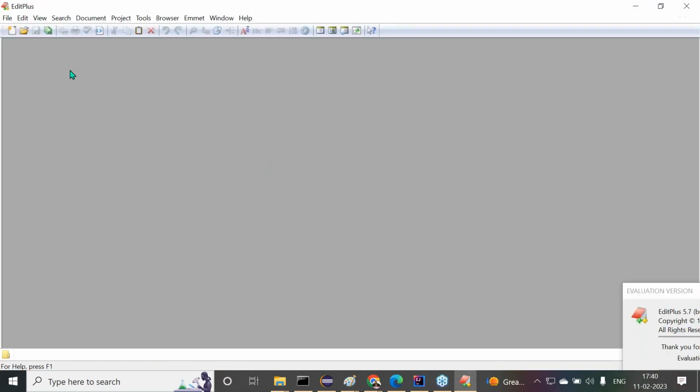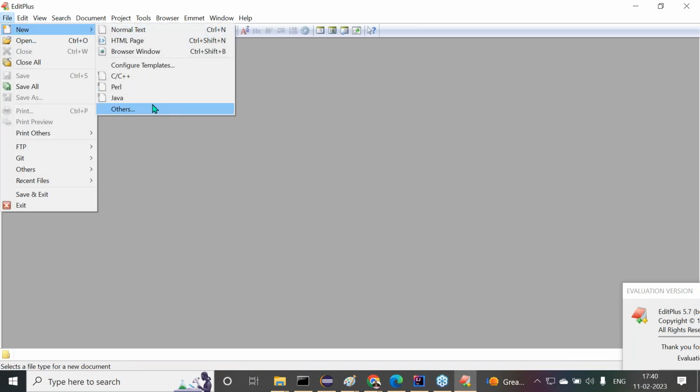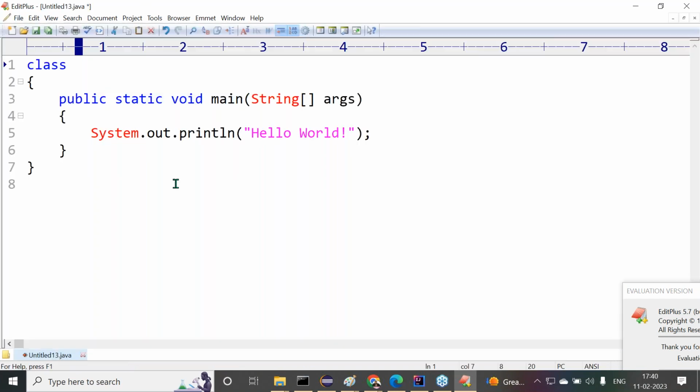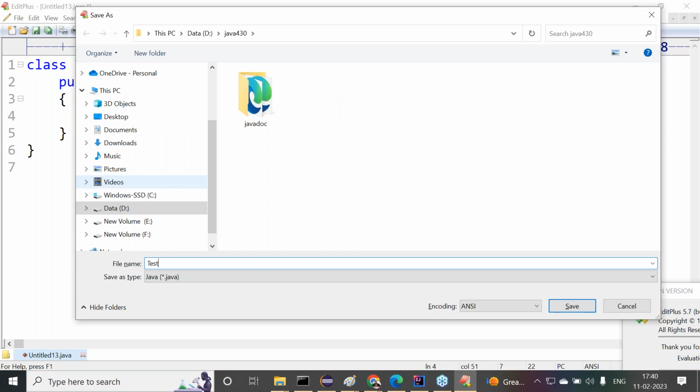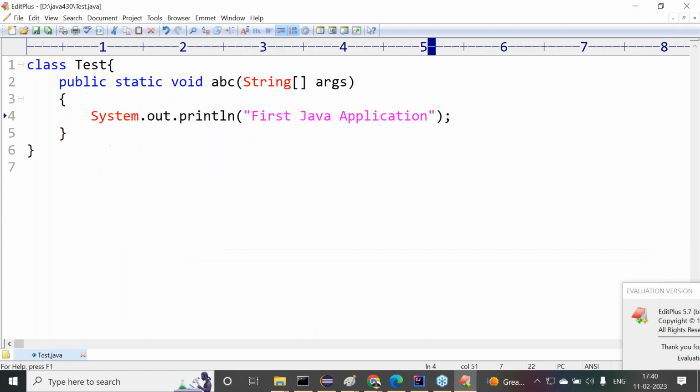Okay. Now I want to prepare a Java file, where test is the class name I'm going to take, but where I don't want to use the main method. The main method is not available. That is the ABC method. The main method does not exist; there is only the ABC method. Now here System.out.println of first Java application. I just want to write it. Now let me save this. Now this is tester.java.